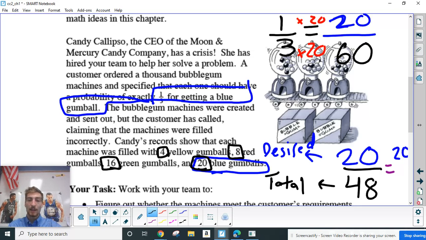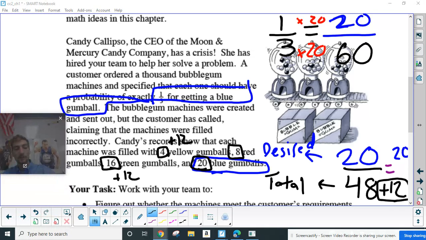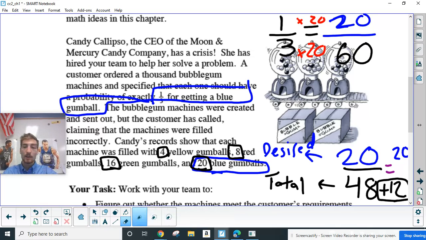So we could just add 12 to our total. Maybe we add 12 green. Maybe we add 12 yellow. All right, whatever you'd want to do to make it so that there are 60 total gumballs and 20 of them are blue. So that's one way that we could adjust it. Let's think of another way. Maybe instead of changing the total, we change our part. Maybe we change our 20. So what would 20 need to go to so that it's one-third of 48?